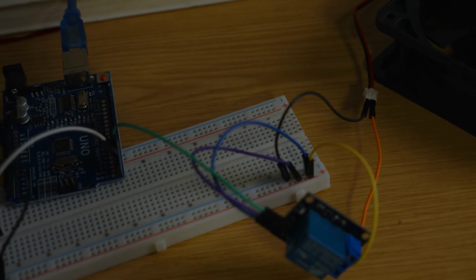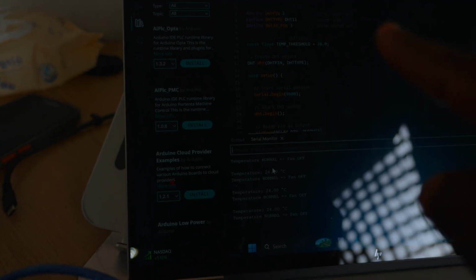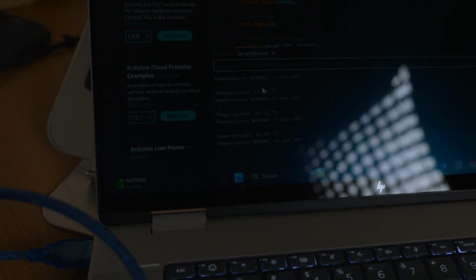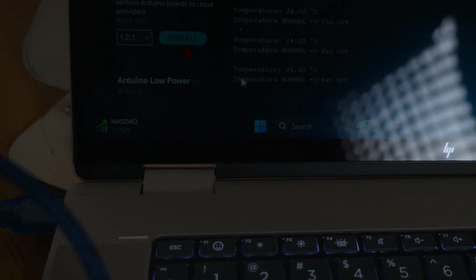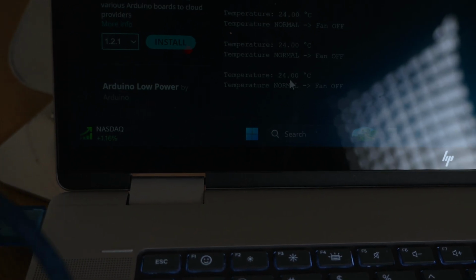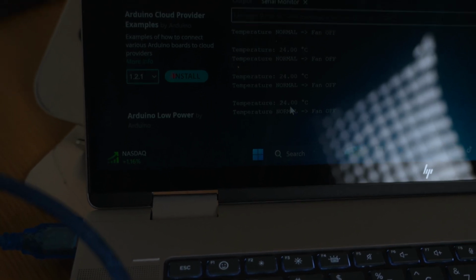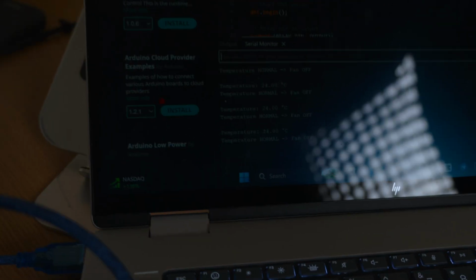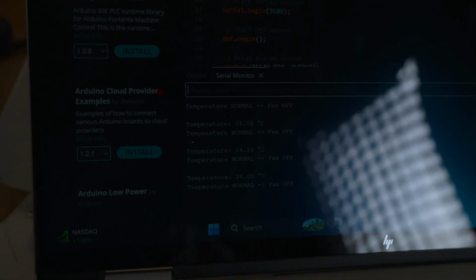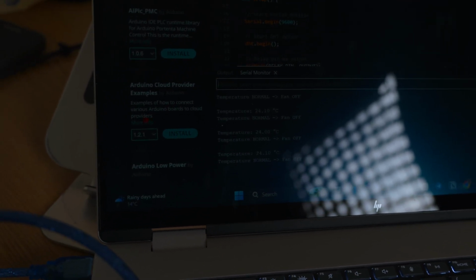So let's connect this to my computer, which is right there, and see how it is going to work. Right here is the code that I'm going to use to control everything. And as you're seeing right here, now our sensor is reading 24 degrees Celsius, which means here in my room it is 24 degrees Celsius. And the threshold that I set is 28 degrees Celsius, which means if the temperature is less than that, then the fan should be off.